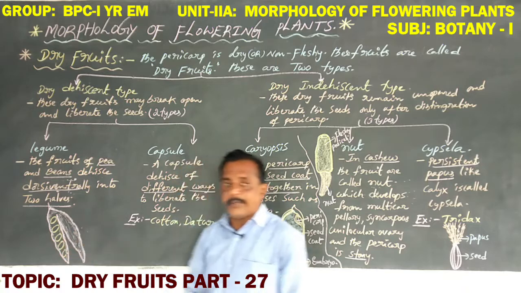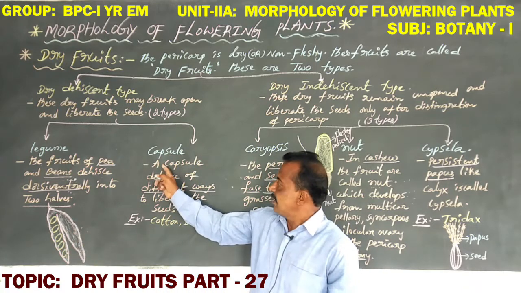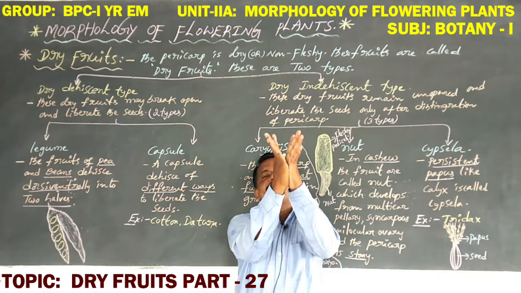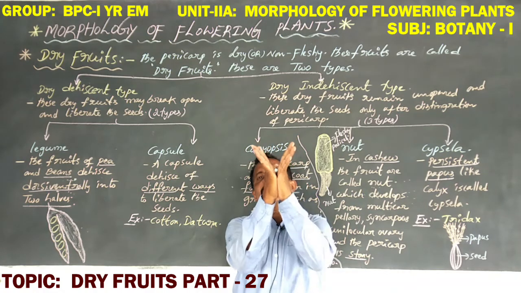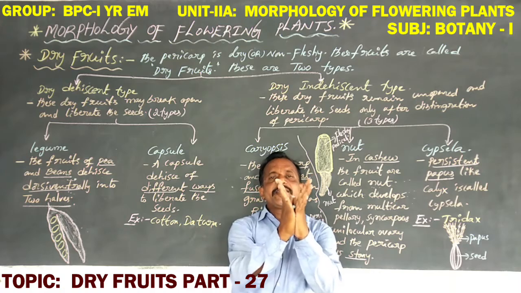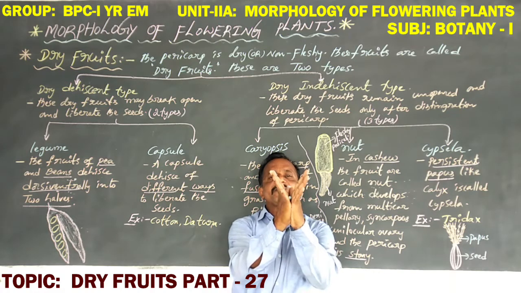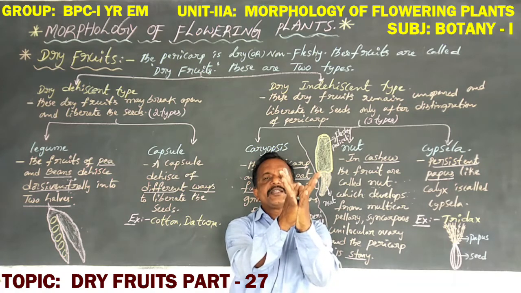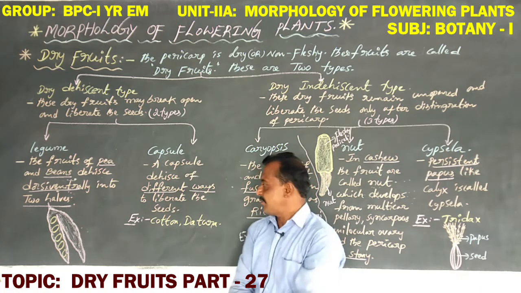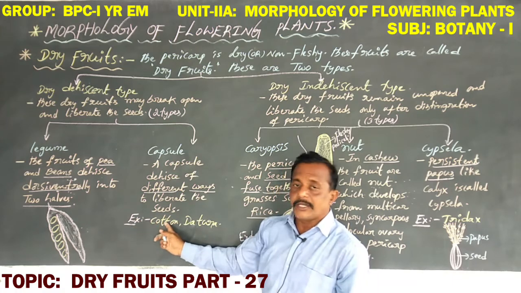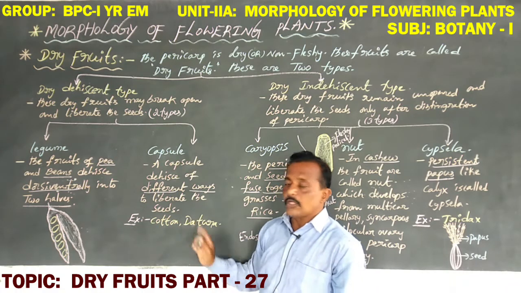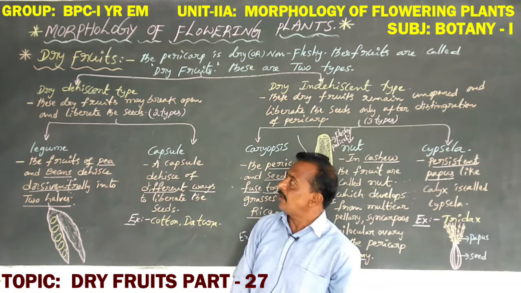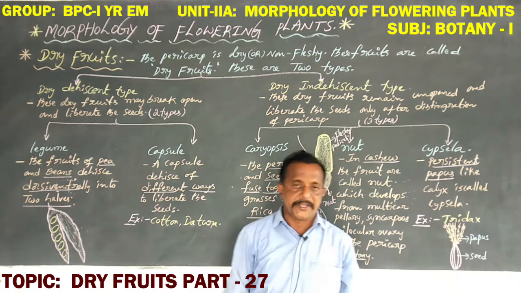Examples here are pea and beans. A capsule dehisces in different ways to liberate the seeds. Examples here are cotton, Telugu name Patti, and datura, Telugu name Ummetta. So this is about the dry dehiscent types.